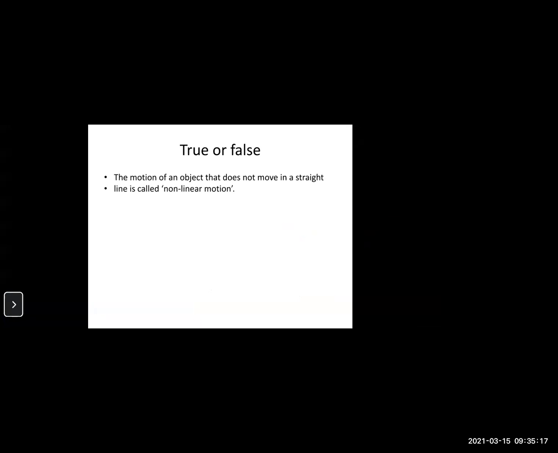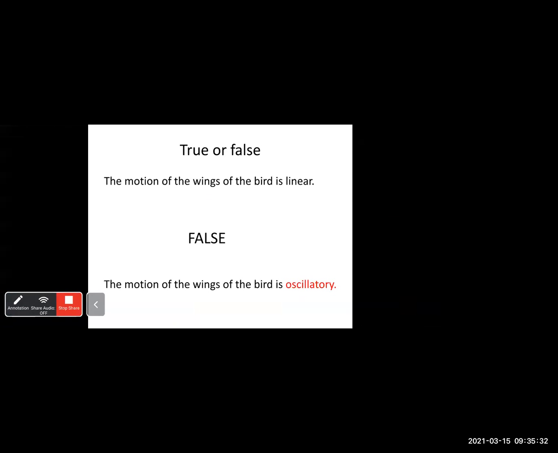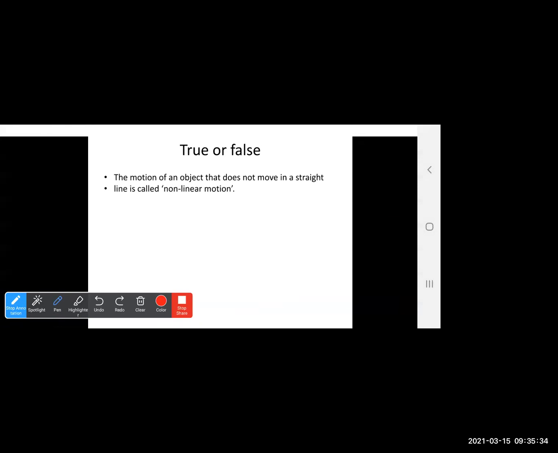The motion of an object that does not move in a straight line is called non-linear motion. True or false? True. Very good. It's a true statement. Non-linear means what? From the word itself, you all can understand it is something which is not in a straight line.